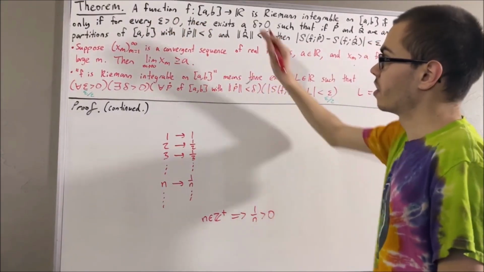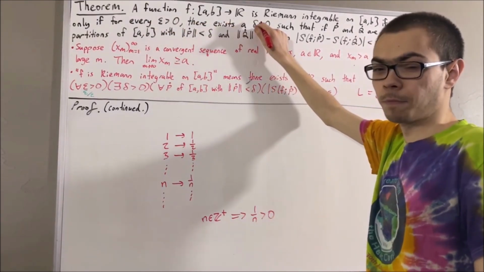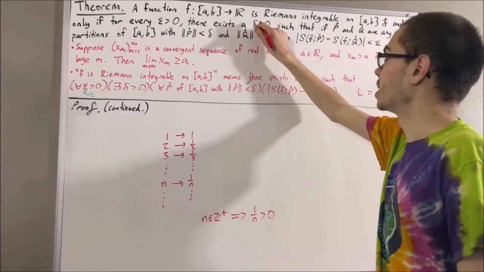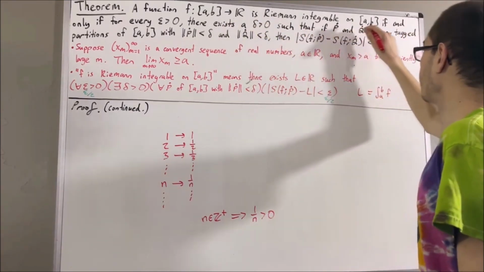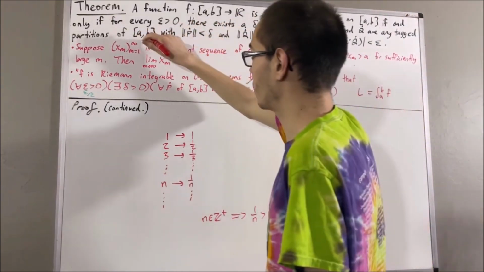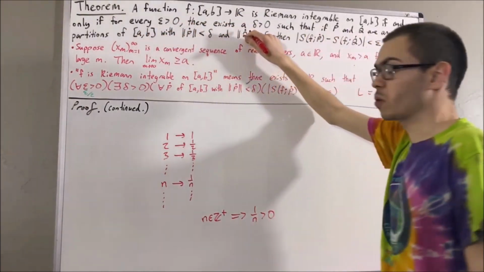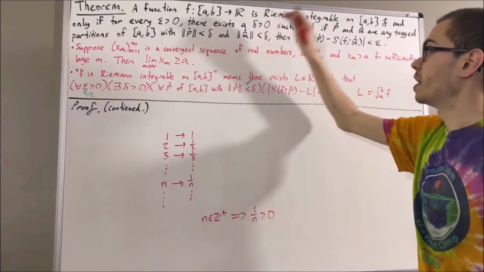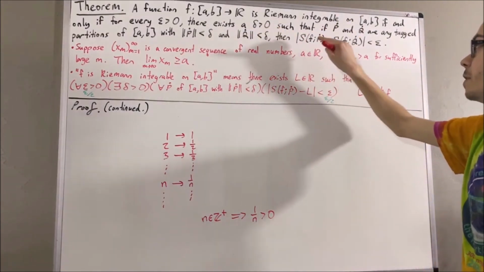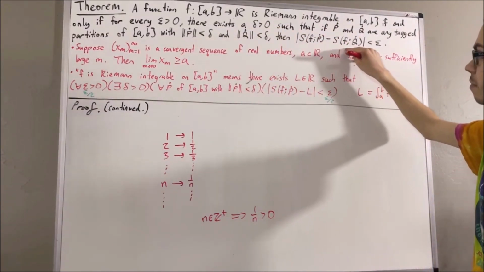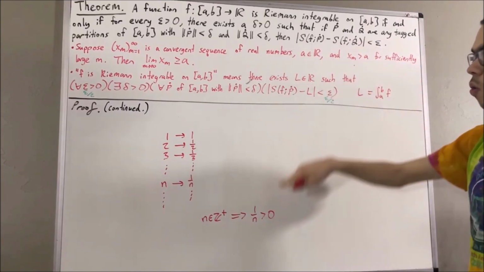And therefore, there exists a positive real number, I'll call delta n, such that if P and Q are any two tag partitions of a comma b whose norms are both less than delta n, then the absolute value of the difference of their Riemann sums must be less than 1 over n.